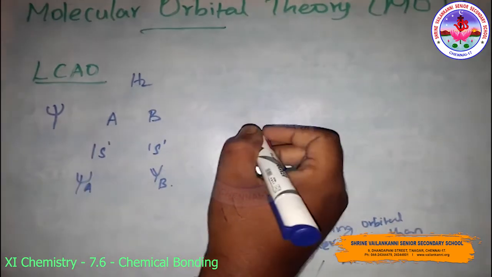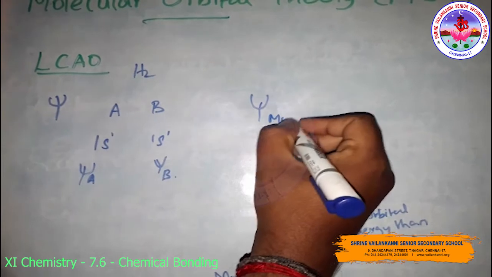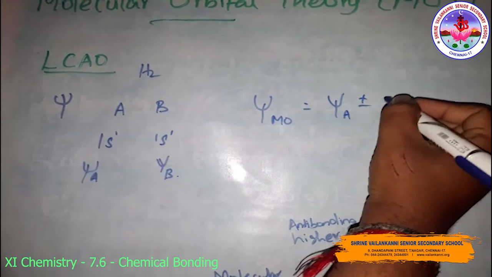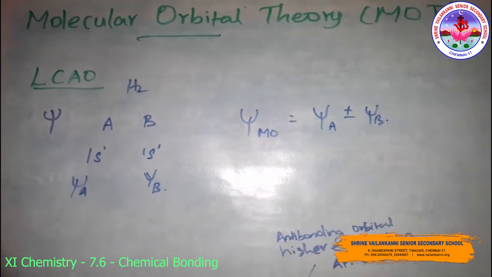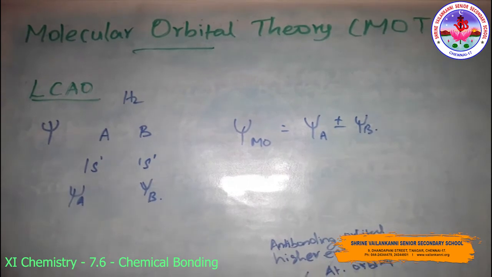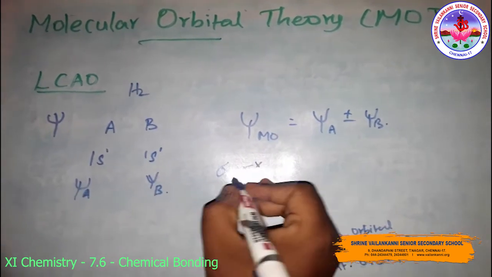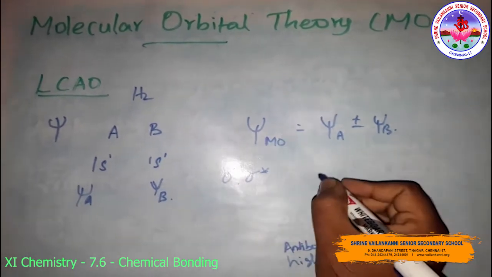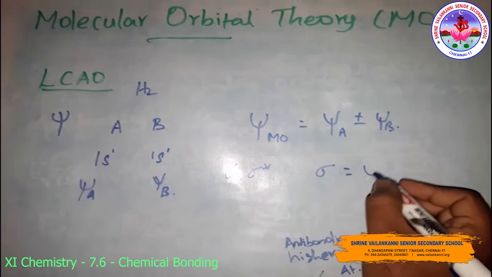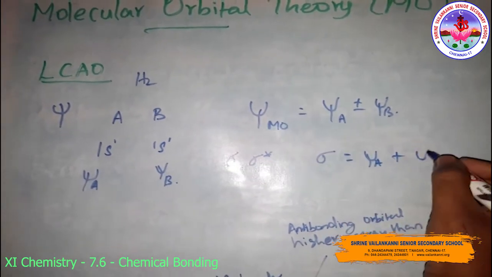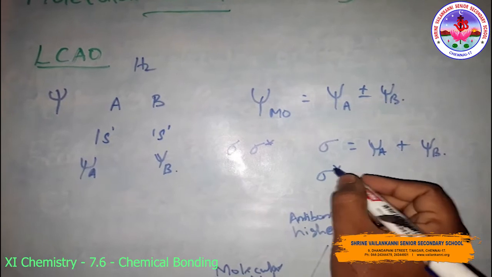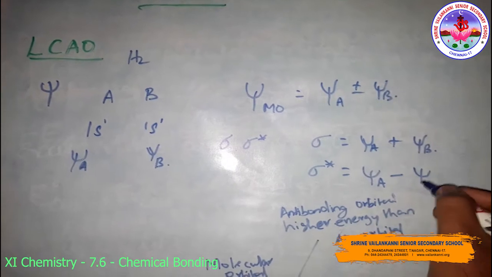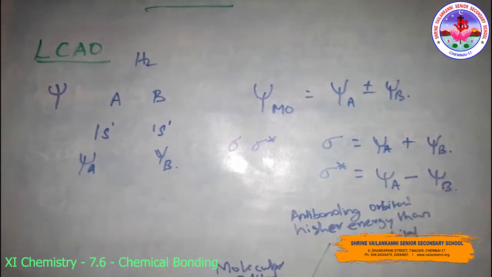For example, molecular orbital is equal to psi A plus or minus psi B. The two molecular orbitals are sigma and sigma star, that is bonding and anti-bonding. Sigma is psi A plus psi B, the bonding orbital. Sigma star, the anti-bonding orbital, is formed by subtraction, psi A minus psi B.